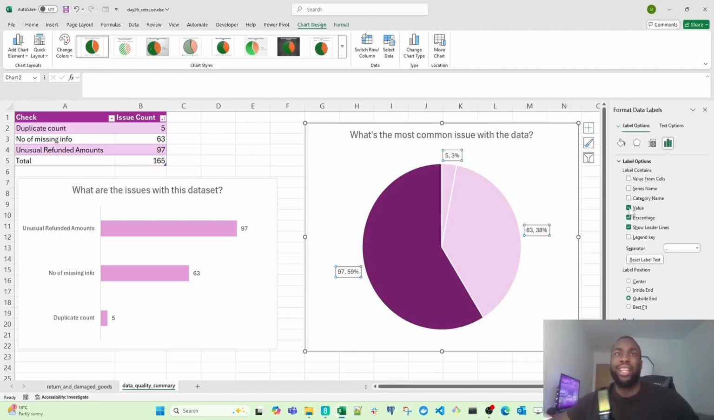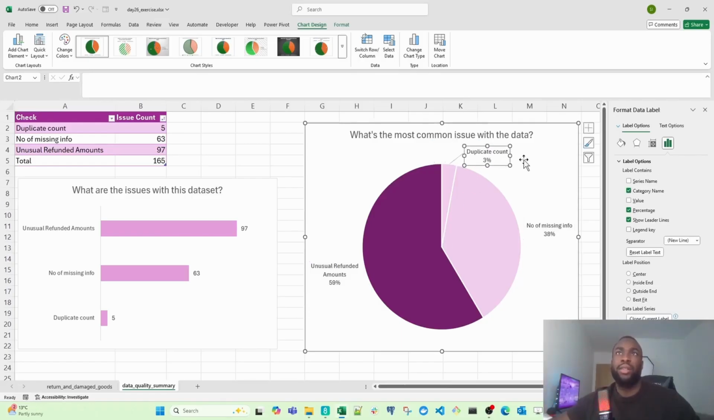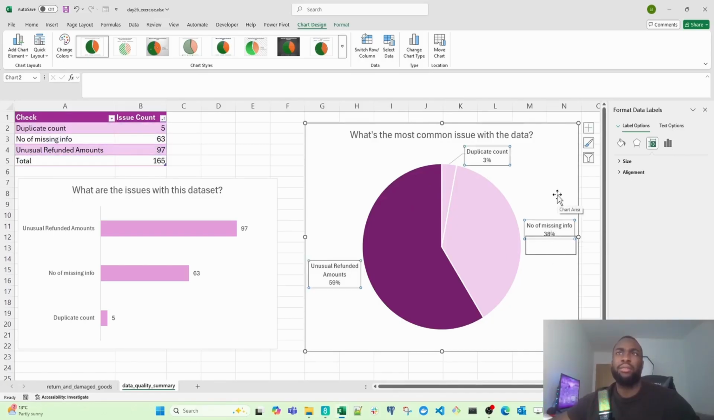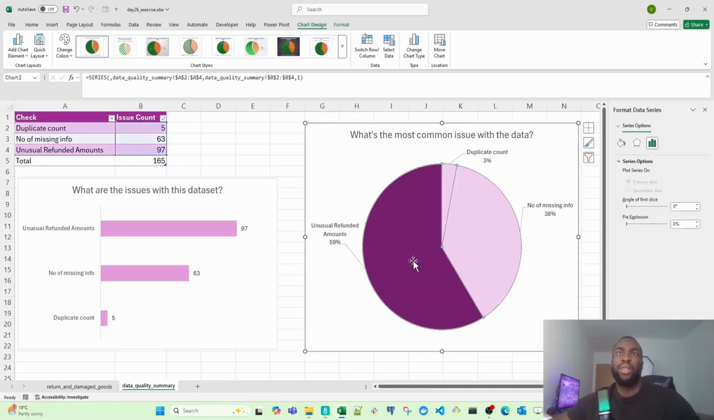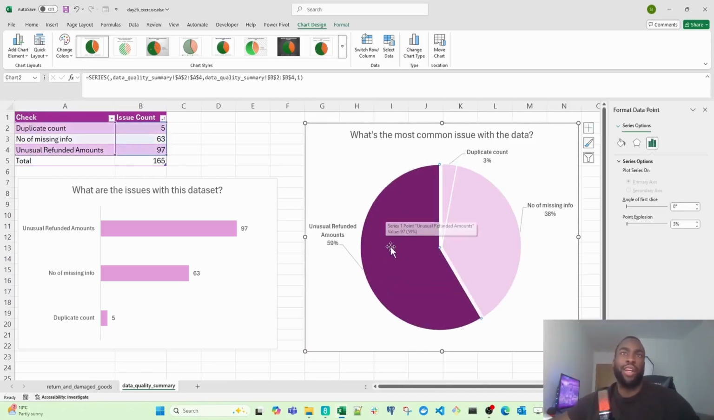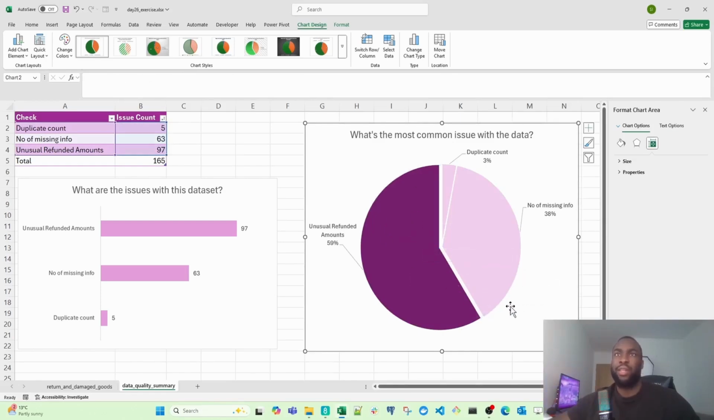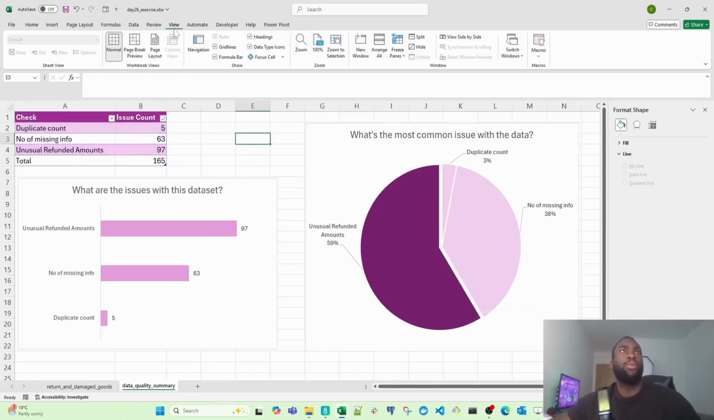Okay, so I'm going to deselect value because the clustered bar chart already shows the values. I want to put emphasis on how much of the issues are attributed to this issue or that issue in terms of percentage. So select that. Then let's select category name. And then I'm just going to drag this out a bit so that it doesn't clash with the title. Let's see how that appears. Okay. And there are also lines drawing them to their corresponding slices. I'm going to drag the slice out a bit just to emphasize that more. Okay, that's looking good.